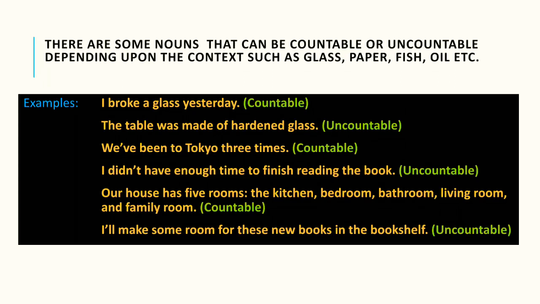There are some nouns that can be countable or uncountable depending upon the context, such as glass, paper, fish, oil, etc. Examples: I broke a glass yesterday. Here, the word glass is countable, whereas if we say the table was made of hardened glass, here the word glass is uncountable.